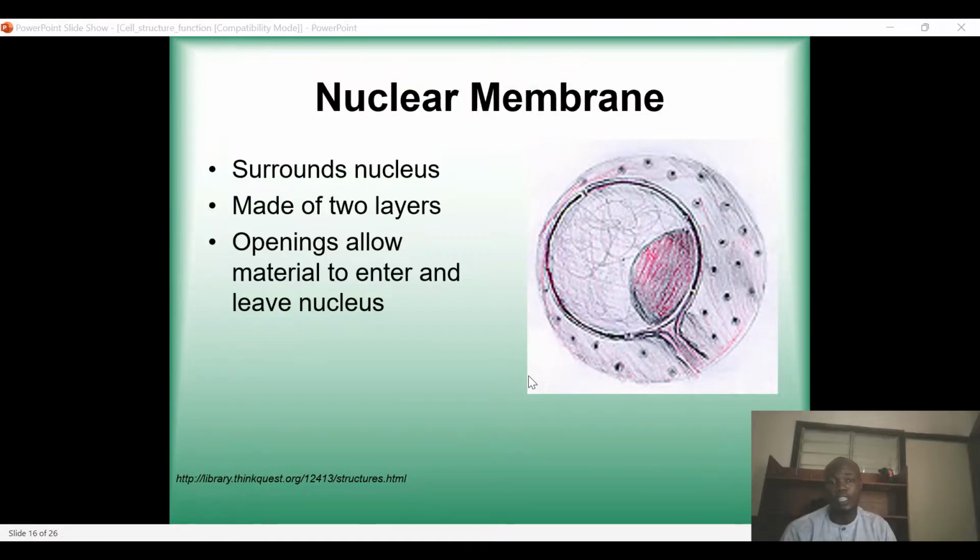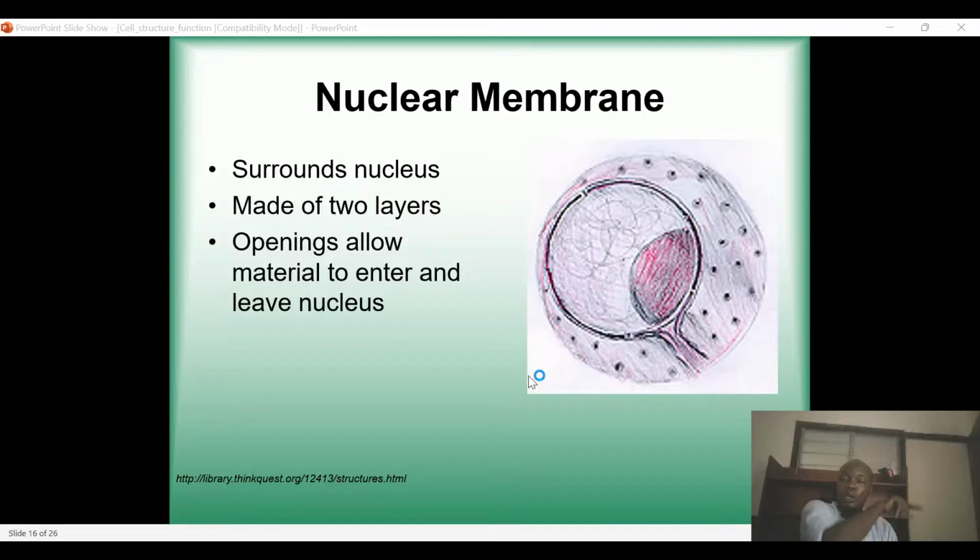It controls that. The membrane is like an opening that allows material to enter and leave the nucleus. So it would give the instruction that this material, please move out from the nucleus, please go to the cytoplasm, you are needed there.